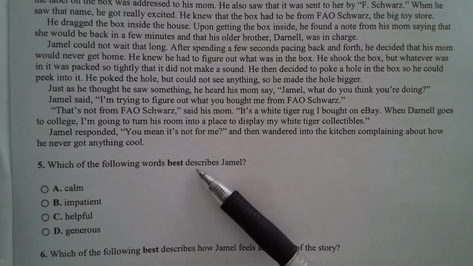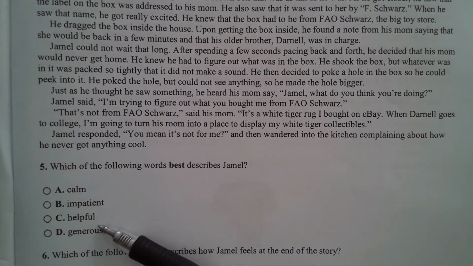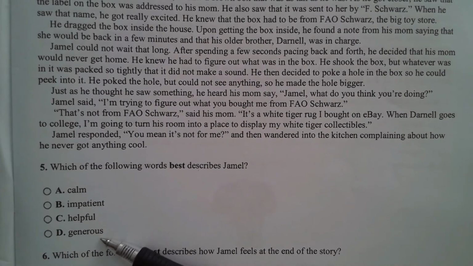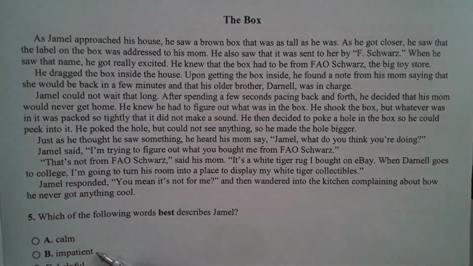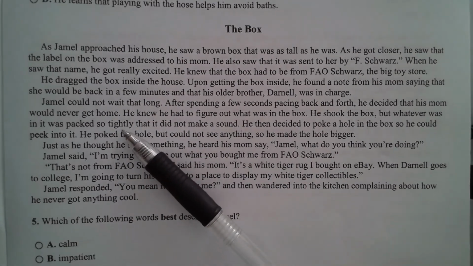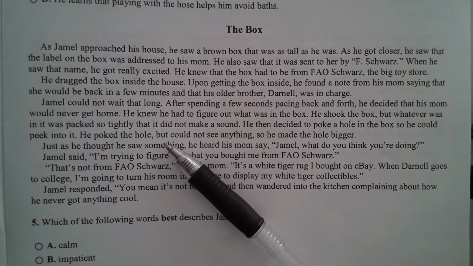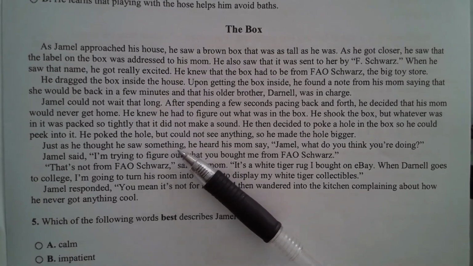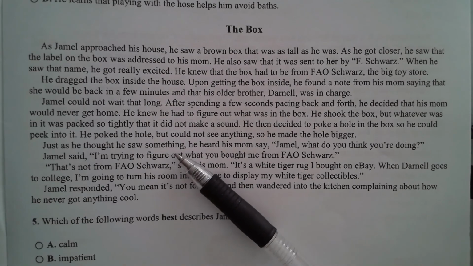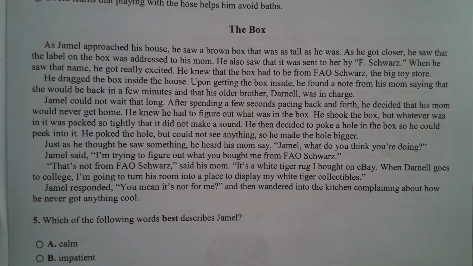Which of the following words best describes Jamel? Calm, impatient, helpful, or generous? All right, so the answer there is impatient, because some of the clues up here say he could not wait that long for his mom to get home. He paced back and forth, and we know that he was poking around it. So he couldn't wait to ask permission.